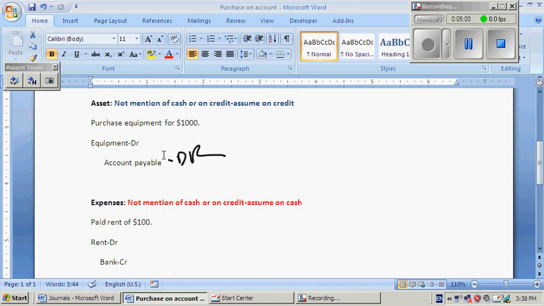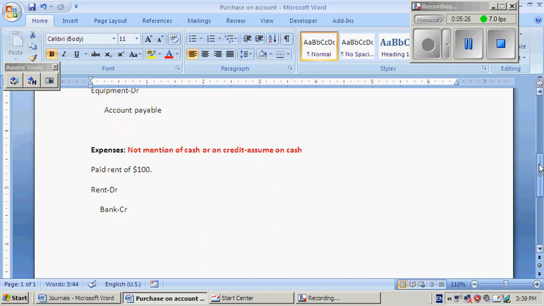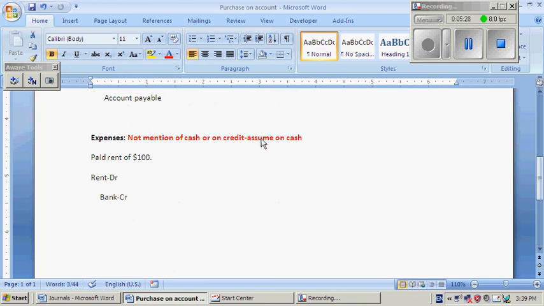On the other hand, if you see on the expense, paid rent of $100, but it didn't mention cash or on credit, you have to assume it happens on cash. That's why rent debit, bank credit. However, if they mention something, suppose they mention on credit, you have to think it's on credit. But if they mention it's on cash, you have to write it's a bank. And if they mention on credit, you have to write accounts payable. But if it's on cash, you have to write bank.